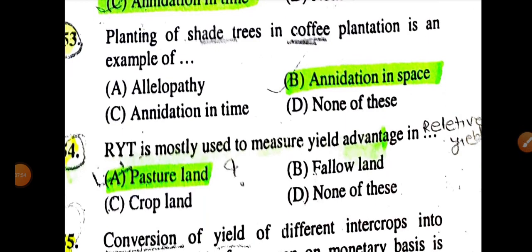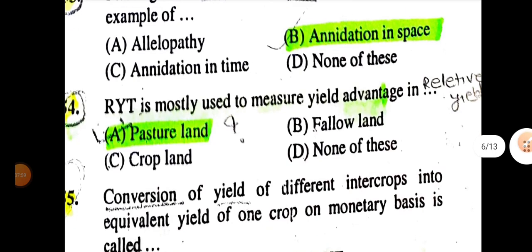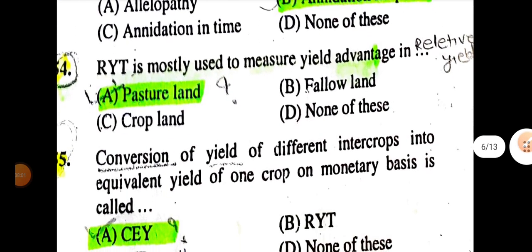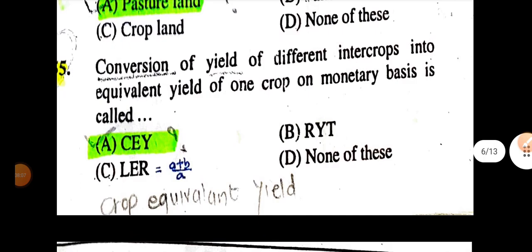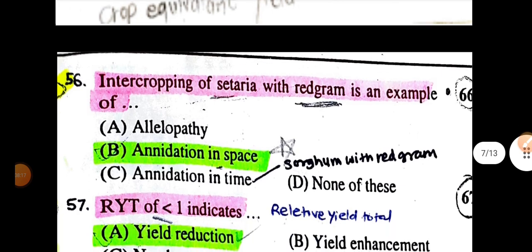Planting of shade tree in a coffee plantation is an example of anidation in a space. Relative yield total is mostly used to measure yield advantage in pasture land. Conversion of yield of different intercrop in an equivalent yield of one crop on a monetary basis, it is called crop equivalent yield.